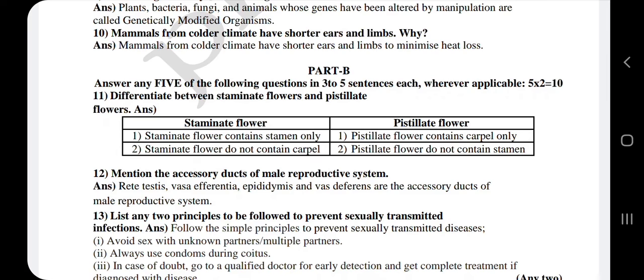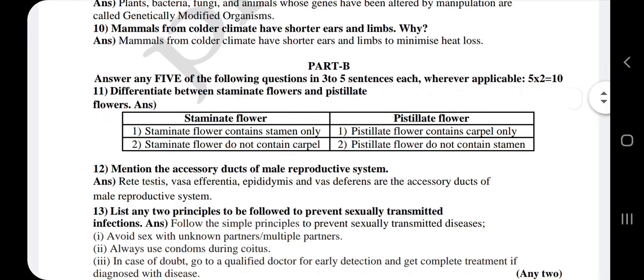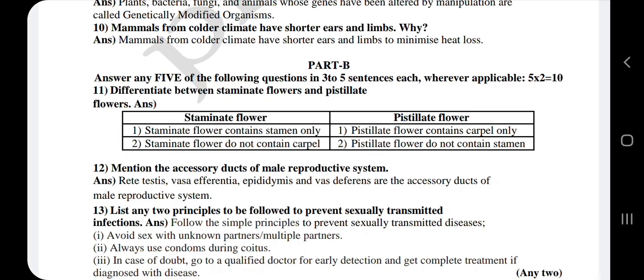Staminate flowers are the flowers which consist of only the stamens. Pistillate flowers contain only the pistil or carpel part. Staminate flowers contain only the anther and filament, and there is no carpel part.